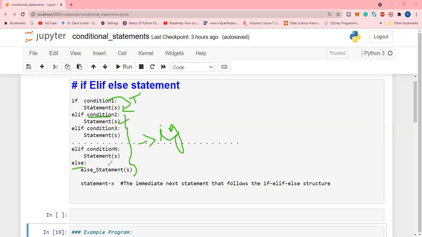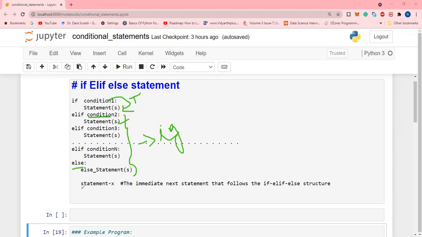If condition 1 is true, the remaining part will be ignored. If condition 2 is true, the remaining part will be ignored. If condition 3 is true, the remaining part will be ignored. If none of condition 1, condition 2, up to condition n is satisfied, then the else part will be executed.